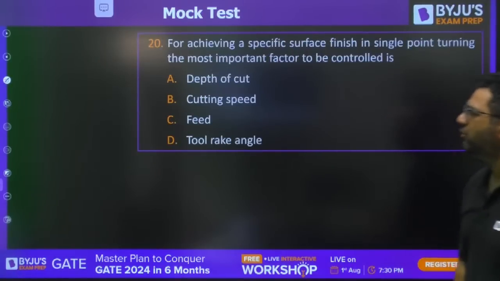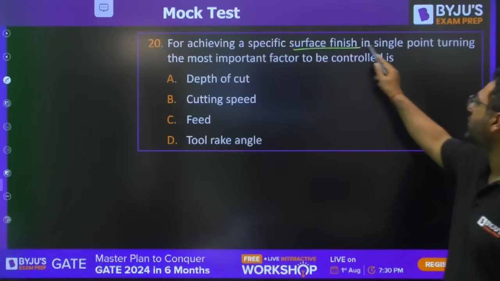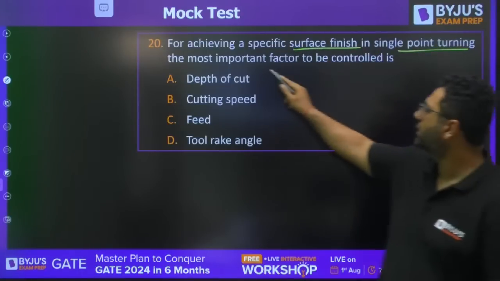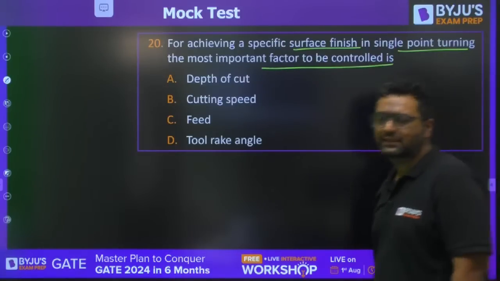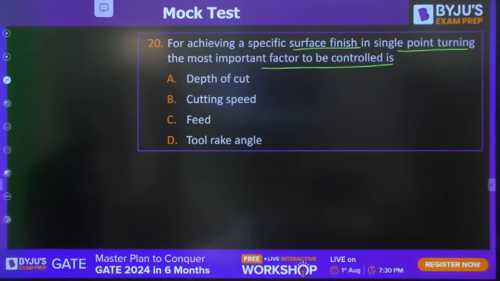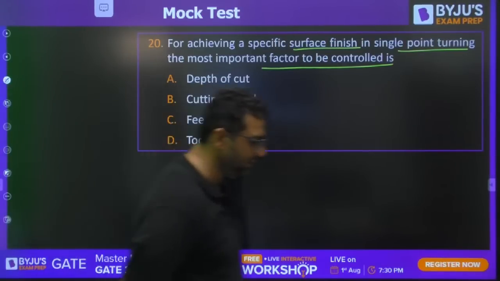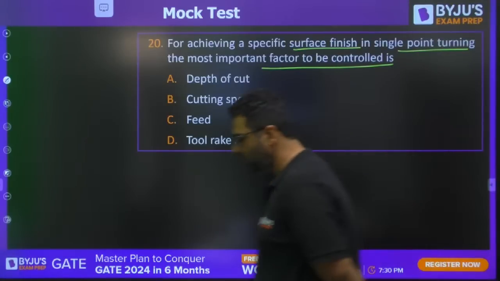Moving to question number 20. For achieving a specific surface finish in single point turning, the most important factor to be controlled is. This is a very easy question from metal cutting. Question number 20. 8 more questions from my side. Then Chandra Shekhar sir will come for the fluid mechanics and heat transfer part.